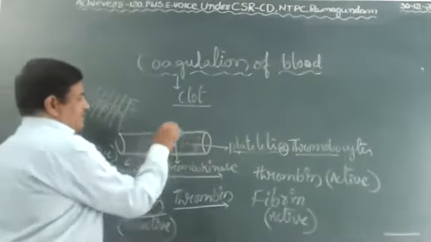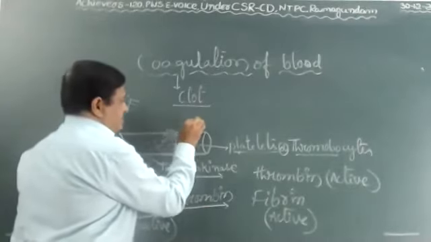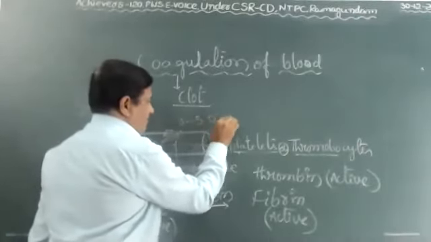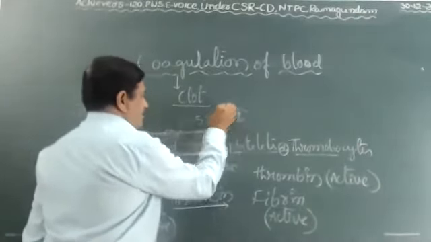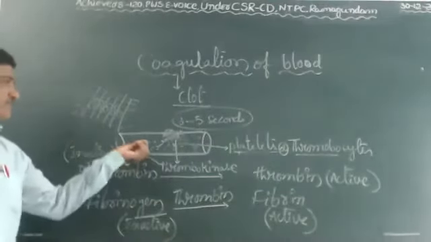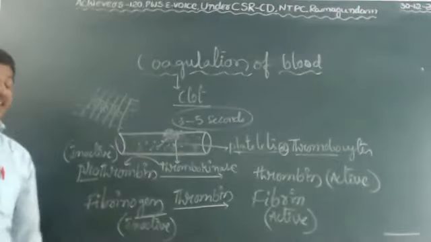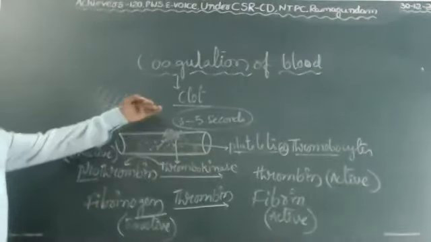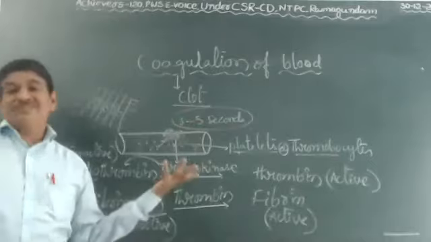It will take time, nearly 3 to 5 seconds. Clotting will take 3 to 5 seconds. Within 3 to 5 seconds, blood will clot. Otherwise, a large amount of blood is lost from our body, and maybe it causes death.